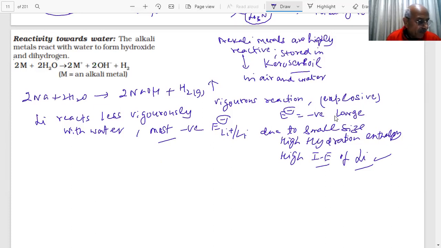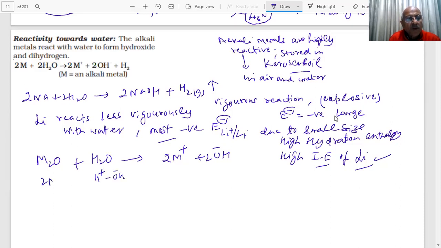And also, if you take their metal oxides, students, they will also react with water, and what you will get is 2M plus and OH minus. Hydroxides will be formed. Because here you have H plus and OH minus, and here you have 2M plus and O2 minus.